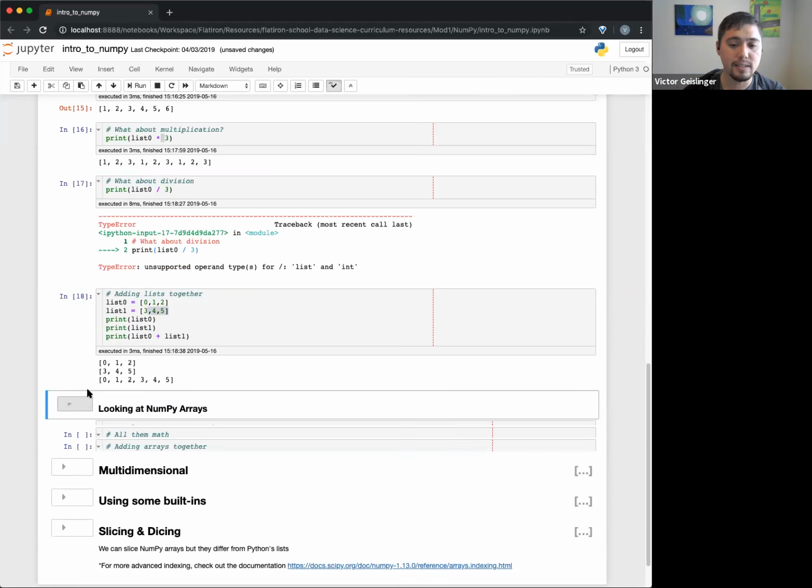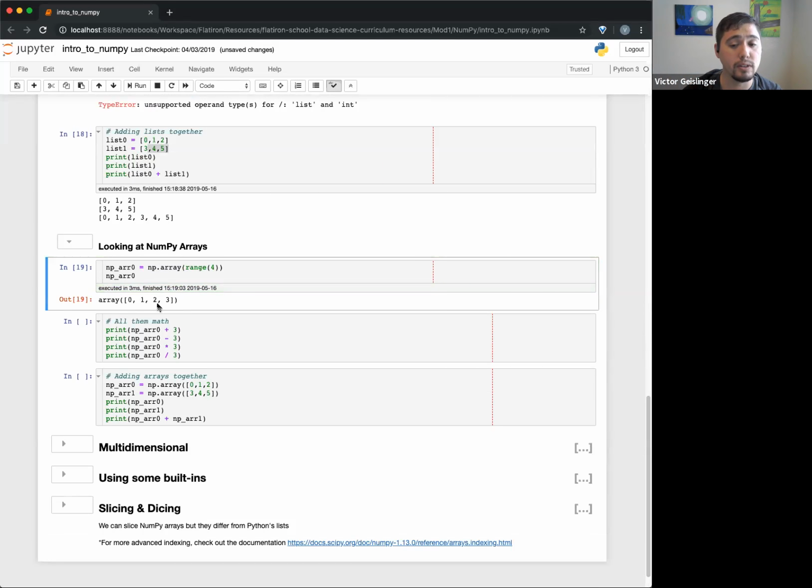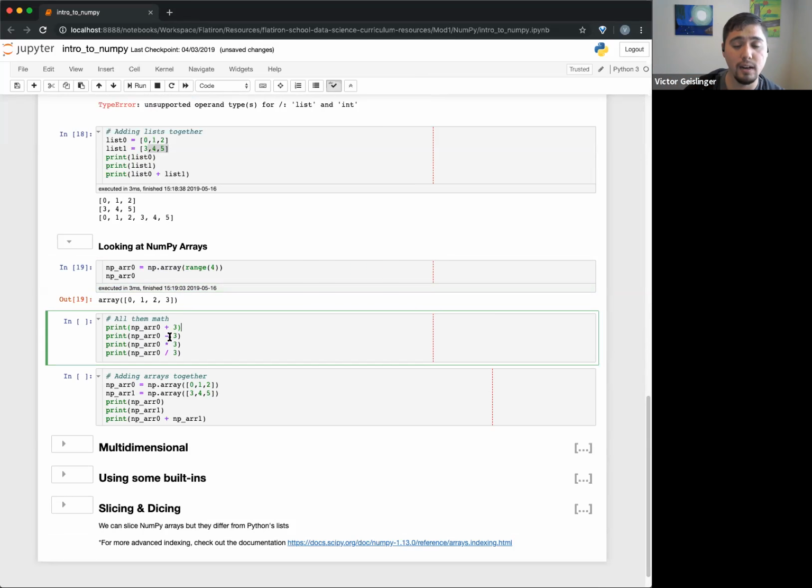So NumPy arrays, we'll see, are actually more number focused. Right here, I'll make a NumPy array of 4 elements from 0, 1, 2, 3. Okay, and I can actually do all this math. You'll see here, I'm also going to do a +3, and I'll tell you right now, these all work. You can do a +3, -3, multiply by 3, divide by 3. So if anyone's got a guess what each of these will do, it will actually broadcast onto each part.